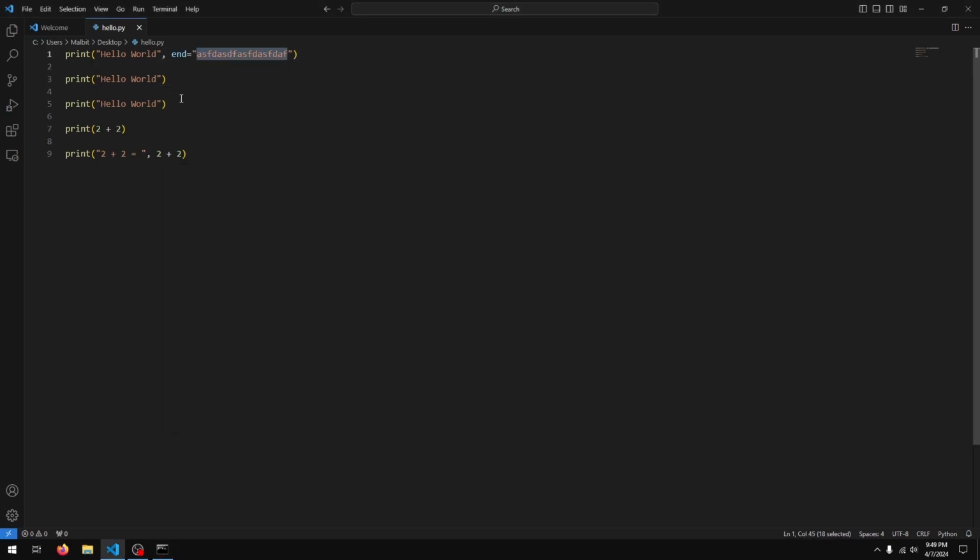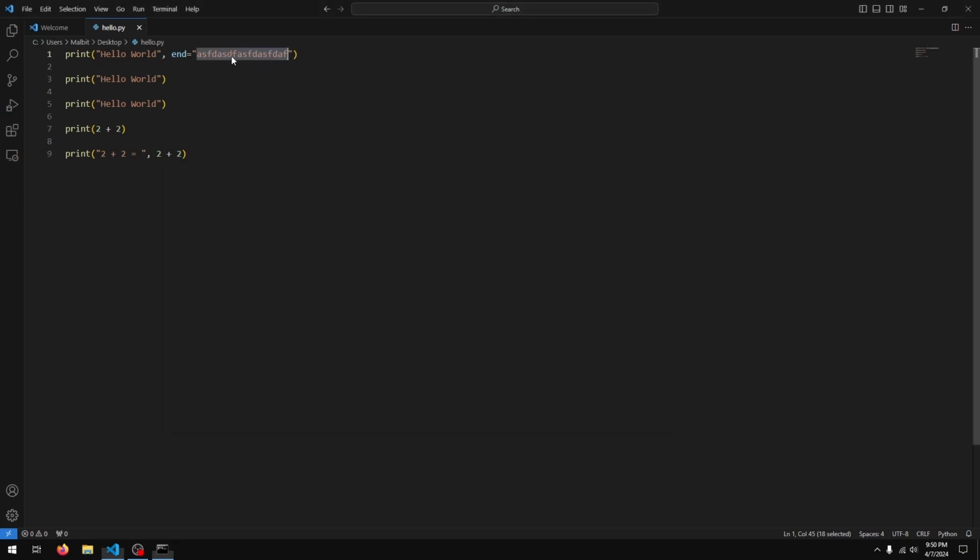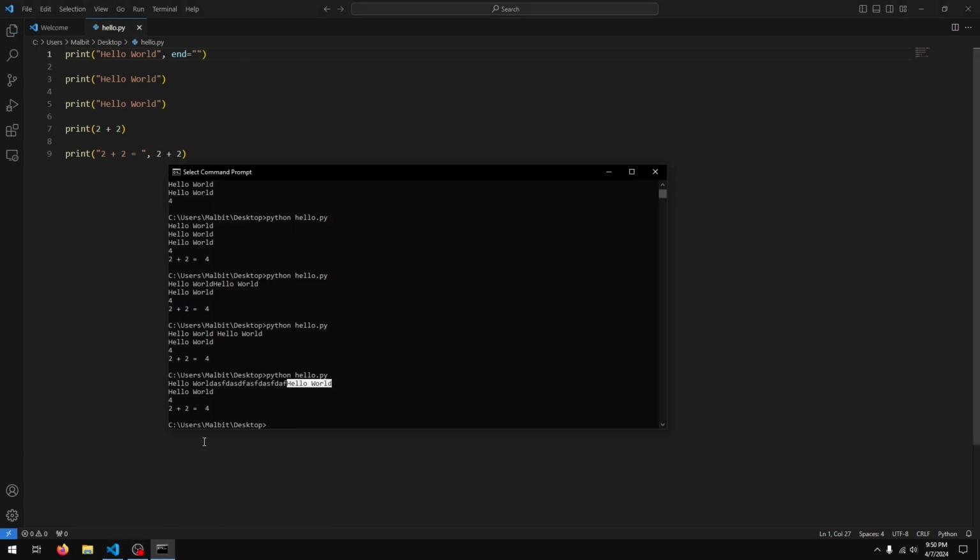By changing the end, we are telling print to end the line with something else. So in this case, it's ending with this gibberish. So what it essentially does is it prints hello world, then it puts the ending, whatever we gave it to end with, and then the next print statement basically prints out the second hello world, right? So that's how you can essentially tell Python not to move the cursor to the next line by using end.